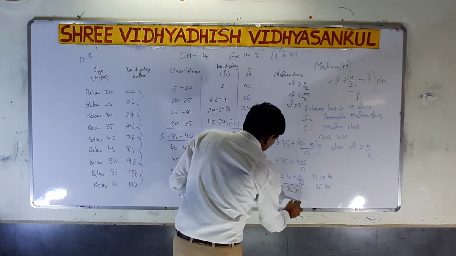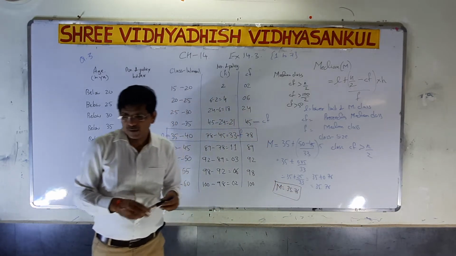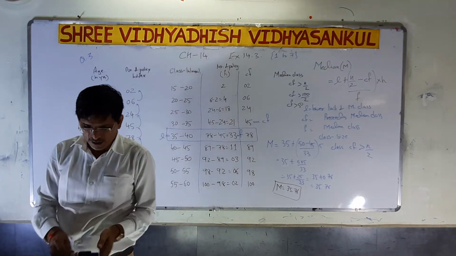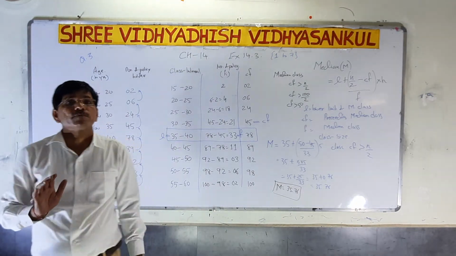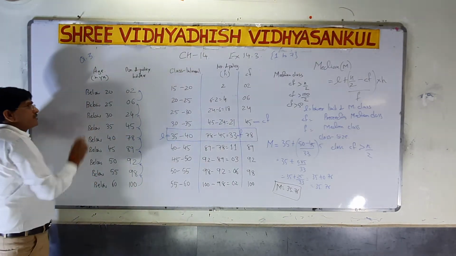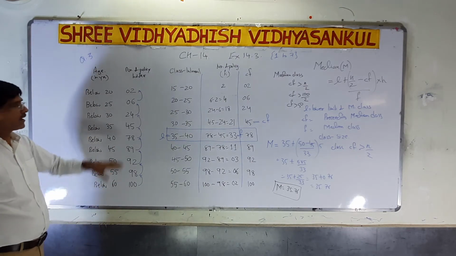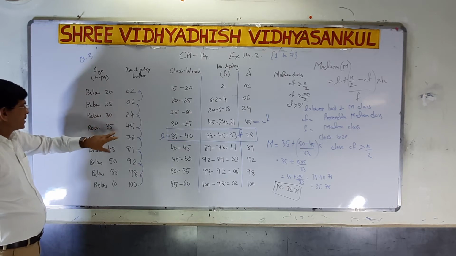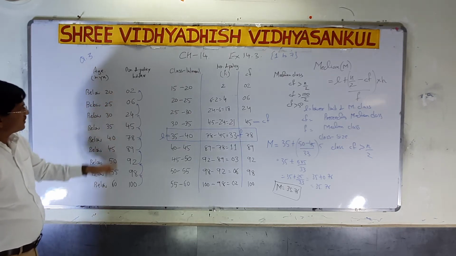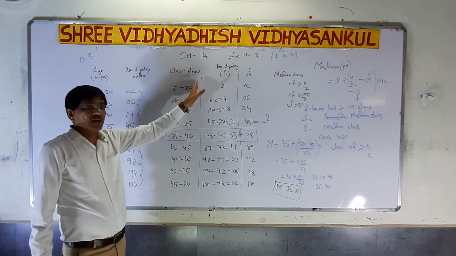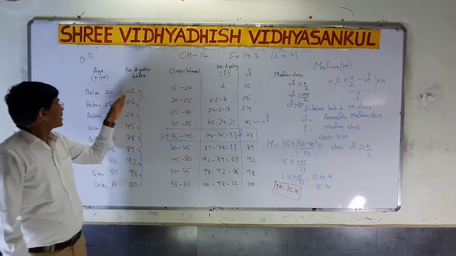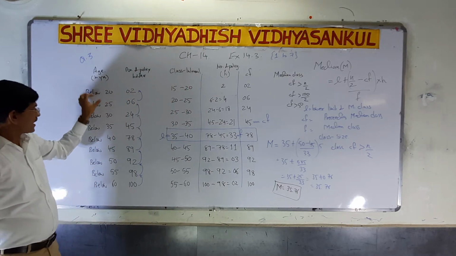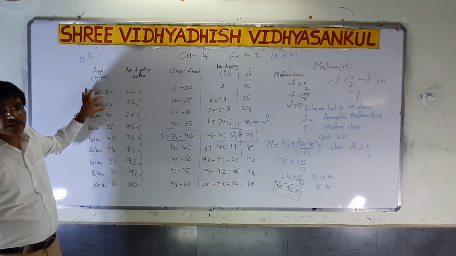So median M is equal to 35.76. Again I am explaining because this is an important sum. I think you have to write this sum, because when below is there, how can we find out? Always remember below 20, below 25, below 30, 35, 40. These are all the class interval upper limits. You have to subtract 5 because the class difference is 5.